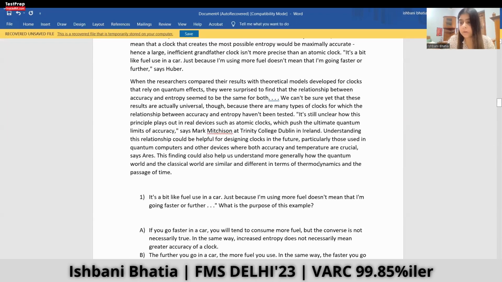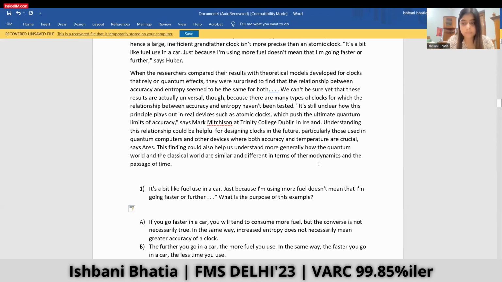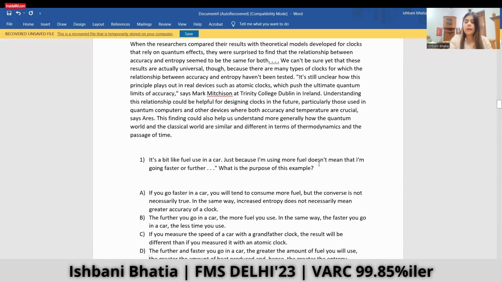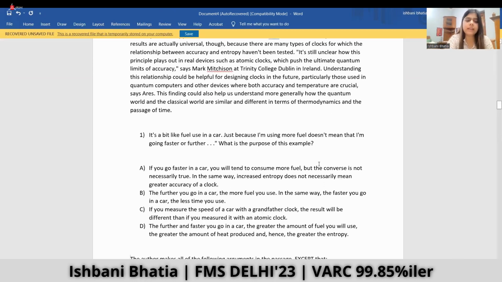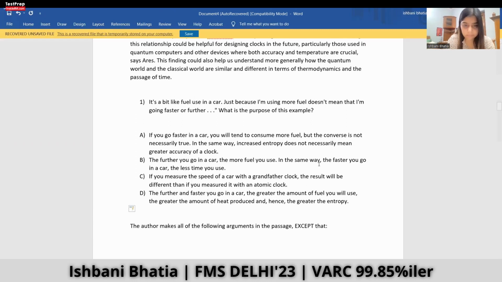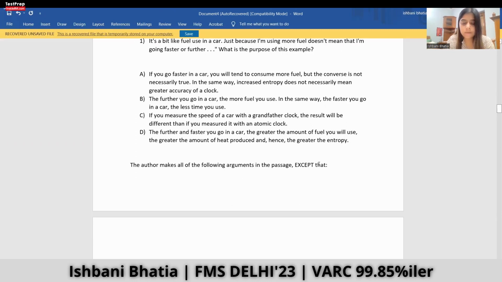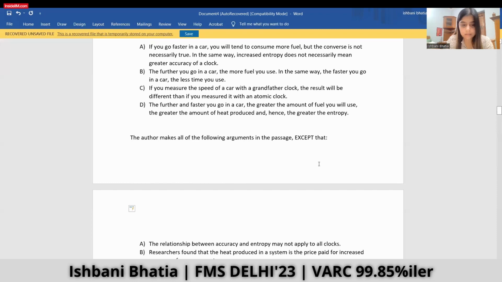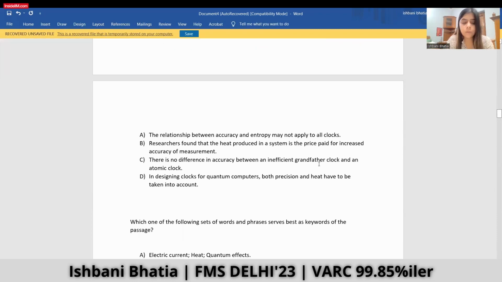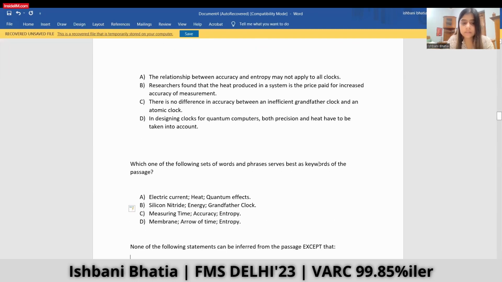So this may be a kind of passage I'd like to start with, but before making any inference, let's go through the questions, because sometimes a passage might be easy to read, but the questions might be tricky. So I may go through the questions here first. It's a bit like a fuel using car. Just because I'm using more fuel doesn't mean that I'm going faster or further. What is the purpose of this example? Okay. The author makes all of the following arguments in the passage except that. Okay. Which one of the following set of words, phrases serve as keywords of the passage?